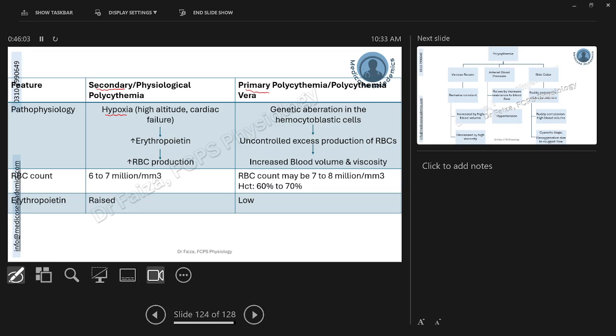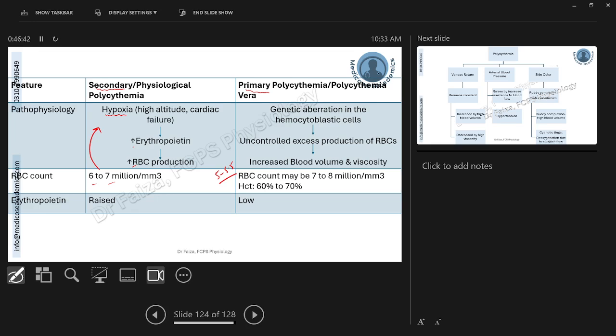Other reasons, for example, cardiac failure, renal failure, any artery blockade, for whatever reason, the body is exposed to hypoxia for a prolonged time. The body will try to compensate for this hypoxia by increased production of erythropoietin and hence increased production of RBCs. Such patients may have more than the normal range, which is 5 to 5.5 million per cubic millimeter. They may present with even 6 to 7 million per cubic millimeter. They may compensate for this hypoxia by increased RBC production, but they will undergo other complications that we will discuss in the coming slide.